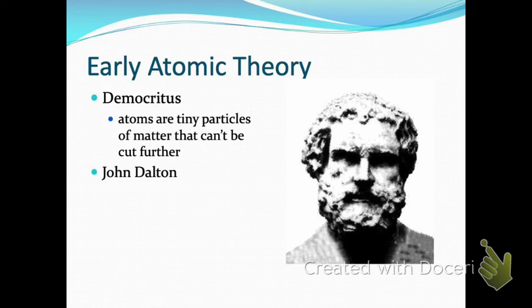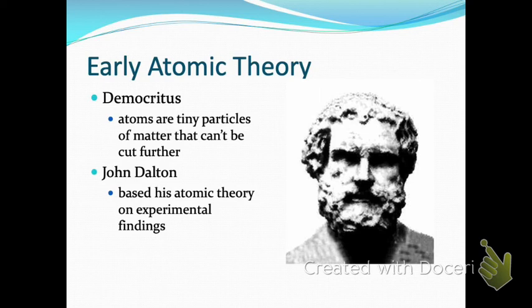And then John Dalton put together all sorts of different experiments and put his findings together to publish his first atomic theory. So those were the first two major atomic theorists. Aristotle also had a big theory on atoms, and his was that matter really was only 5 different types of matter. There weren't a lot of different elements; there were 5 different types of matter, and all of that made up everything. And so we knew that was kind of dismissed.